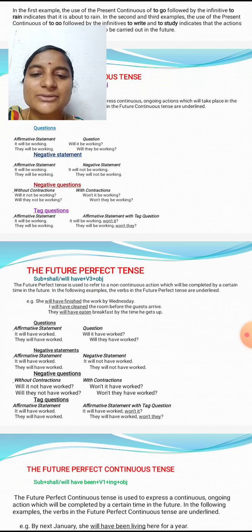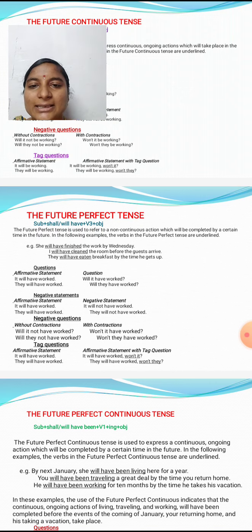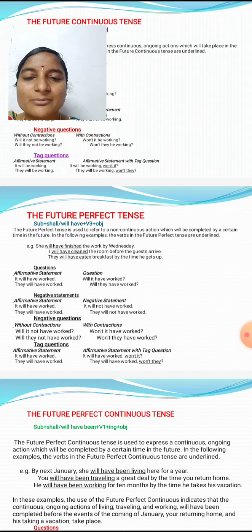She will have finished the work by Wednesday. She is the subject, shall or will, then have plus V3 plus object, the work. So here she is the subject, shall or will, and have; finished is the V3 form and the work is the object, by Wednesday. It is used to express an action that is completed before a certain point of time in the future.